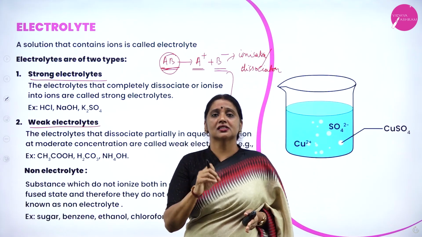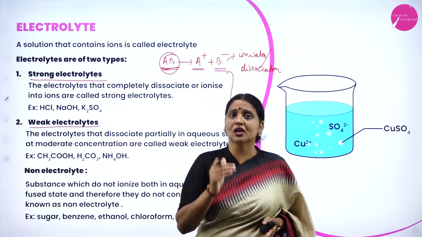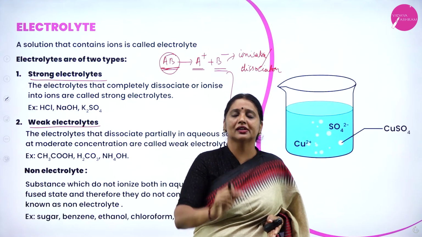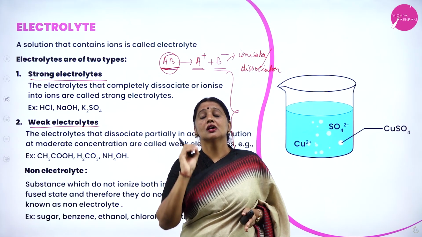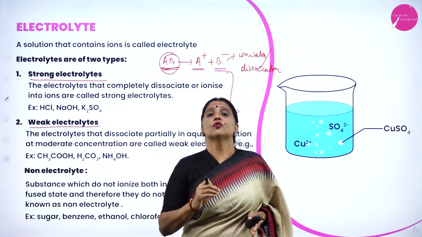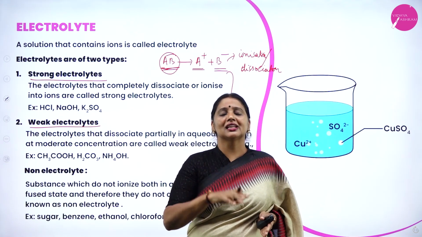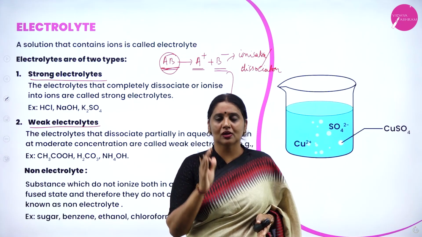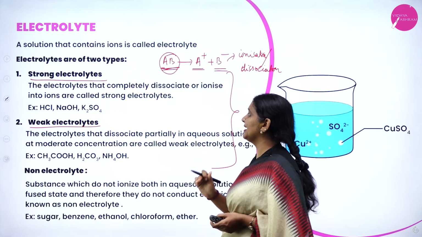But strong electrolytes are those which undergo complete ionization. If I take 1 mole of an electrolyte and the complete 1 mole undergoes ionization, such electrolytes are called strong electrolytes. If they undergo partial ionization, they are called weak electrolytes. Therefore, my dear student, electrolytes are classified into two types: strong electrolytes and weak electrolytes. Strong electrolytes are those which undergo complete ionization. Weak electrolytes are those which undergo partial ionization.